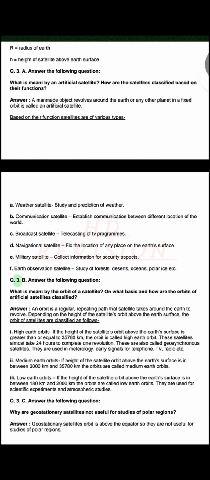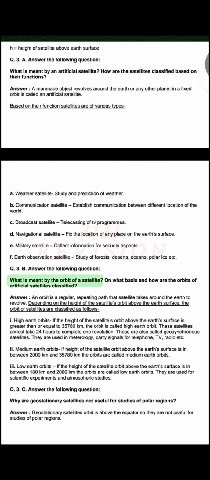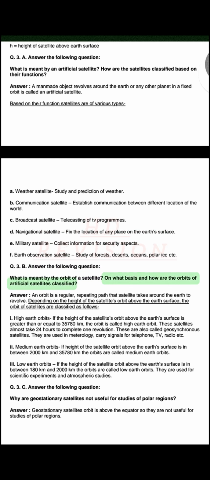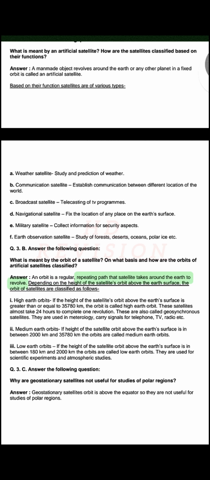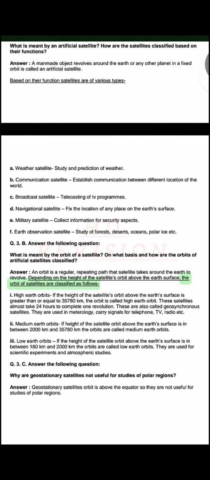Q. 3. B. Answer the following question. What is meant by the orbit of a satellite? On what basis and how are the orbits of artificial satellites classified? Answer. An orbit is a regular, repeating path that a satellite takes around the Earth to revolve. Depending on the height of the satellite's orbit above the Earth's surface, the orbits of satellites are classified as follows.